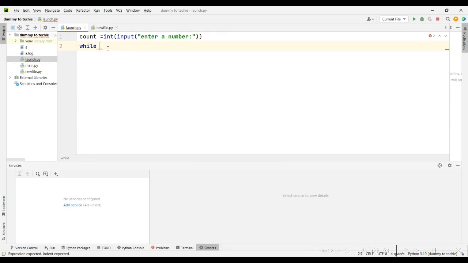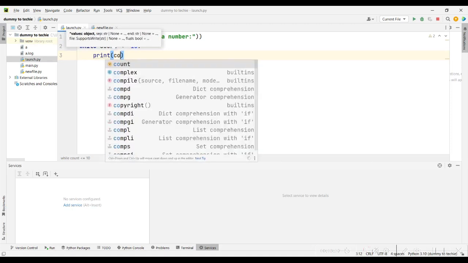Okay, I think I have an idea. While y is less than or equal to, let me say 10, let's use 10 as our maximum. Then we put our colon, then print y.